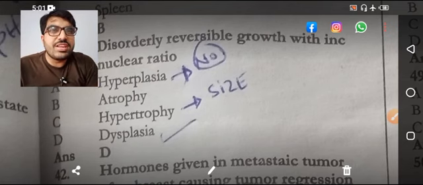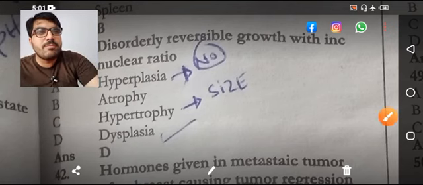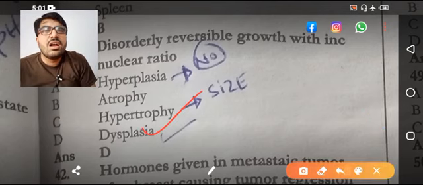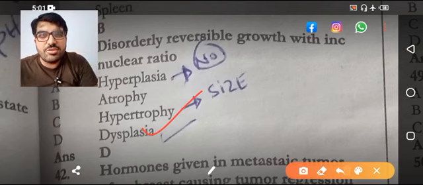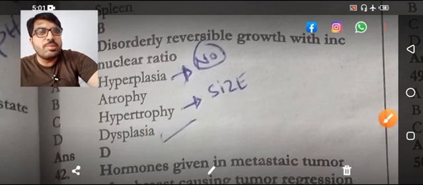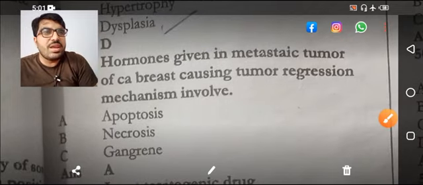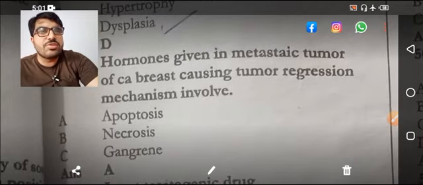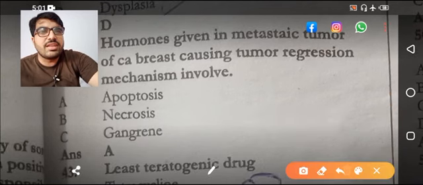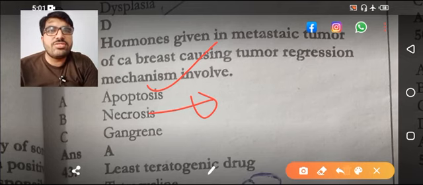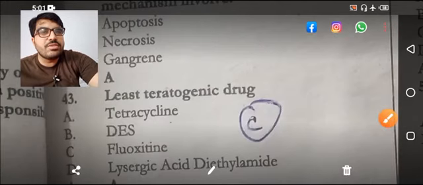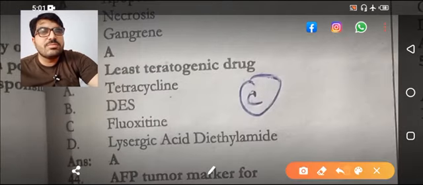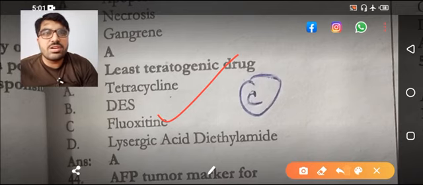Disorderly reversible growth with increased nuclear ratio is dysplasia. That is dysplasia. The reference for this MCQ is EMBOS, USMLE Step 2. Hormone given in metastatic tumor of breast, apoptosis, already discussed. That is the programmed cell death. And the unprogrammed cell death is necrosis. Which one will cause inflammation? The answer is necrosis, because this is unprogrammed, this will cause inflammation. Least teratogenic drug is SSRIs. These are the least teratogenic drugs.